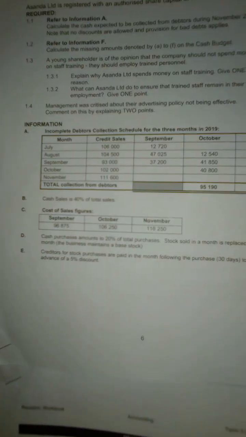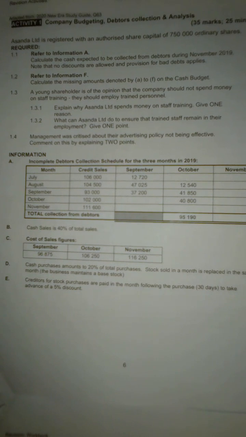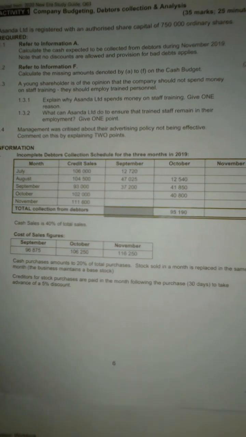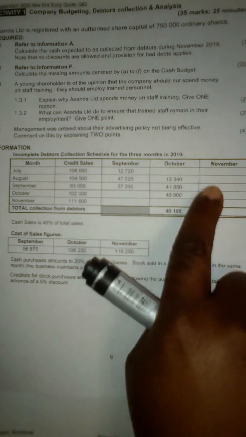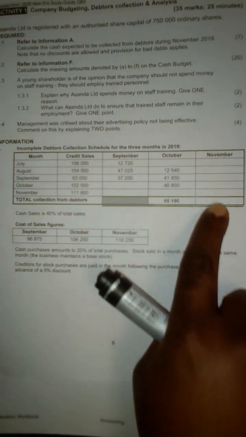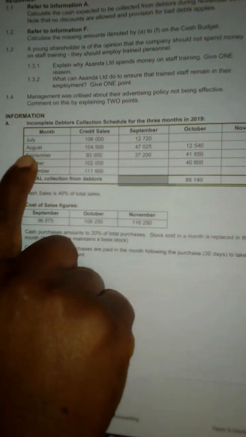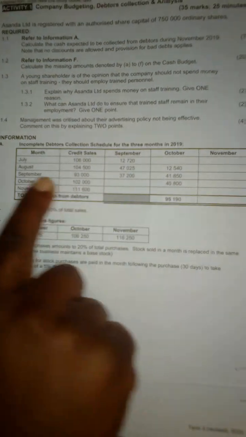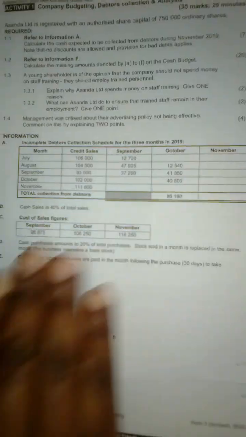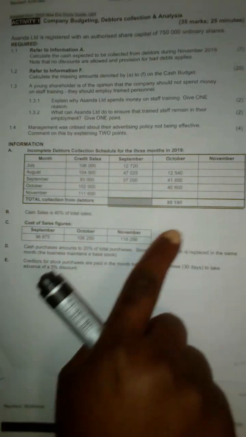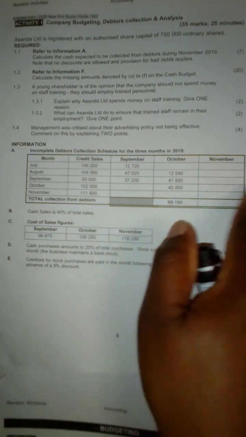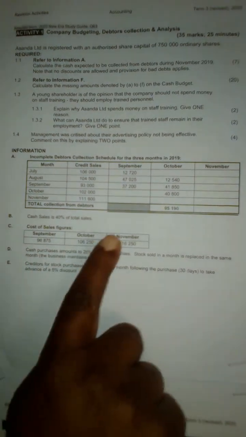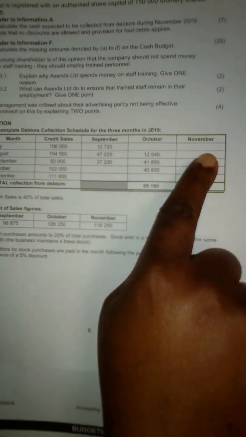I am going to help you to have a full understanding of the debtors collection schedule. They only want us to calculate for the month of November. You can see that all the other amounts are actually given. The credit sales are given, September is given, but we are not supposed to do September because our budget period is only October and November. But I'm going to do all these calculations so that you can understand exactly how we do the debtors collection schedule up to November as well.